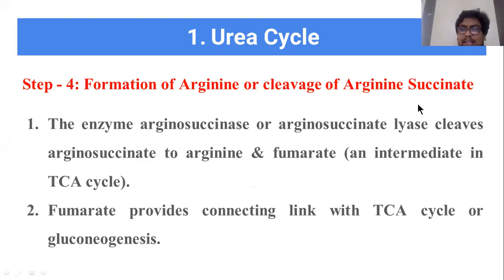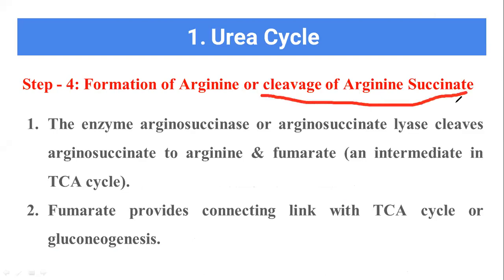Now the step 4. In the step 4, what is going to happen? In the step 4, there is a cleavage of arginosuccinate. The enzyme which is responsible in the fourth stage is called arginosuccinase, otherwise called arginosuccinate lyase. Lyase means the enzyme which splits. The main action of the lyase enzyme is that it separates.